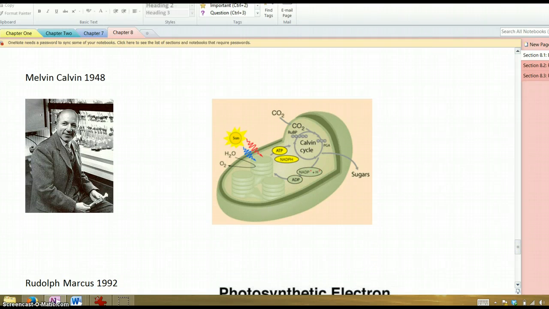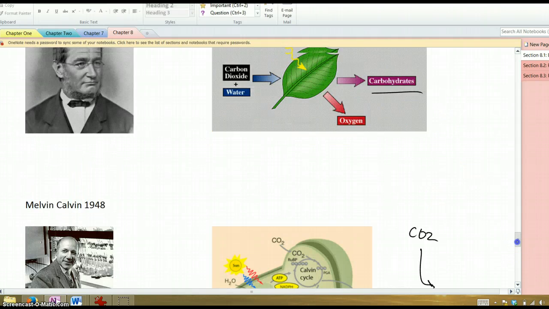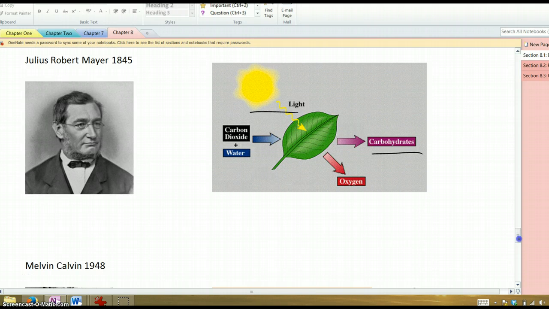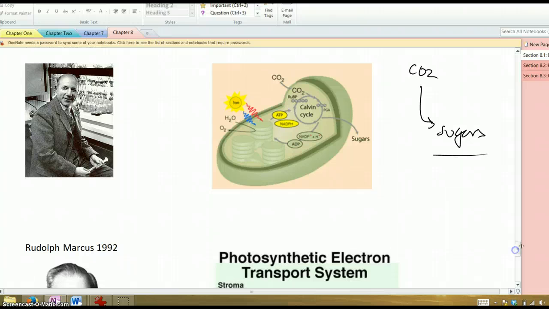Melvin Calvin. So now we've jumped up quite a bit to the mid-1900s, and his name has become identified with what we know as the Calvin cycle, which is the process by which plants take in CO2 and use energy they have derived from the sun to make sugars. So his work essentially in part supported the original ideas of Mayer that plants convert sunlight energy into chemical energy, and specifically the carbon that ends up in the sugars comes from carbon that's in CO2 in the air around us.